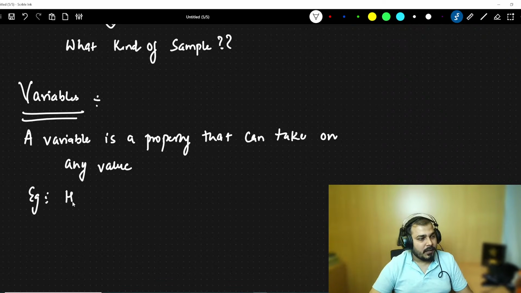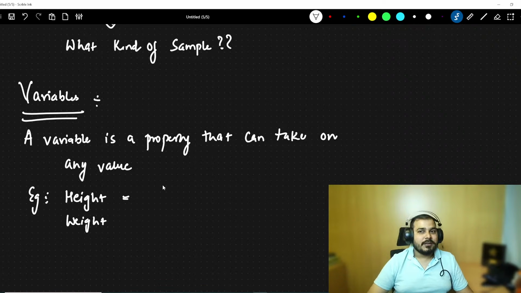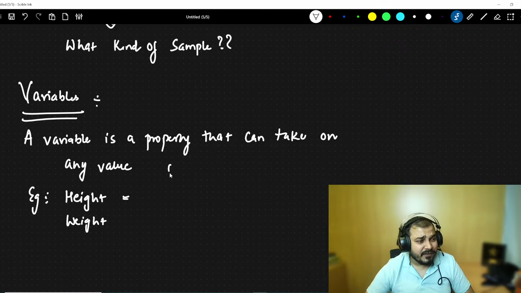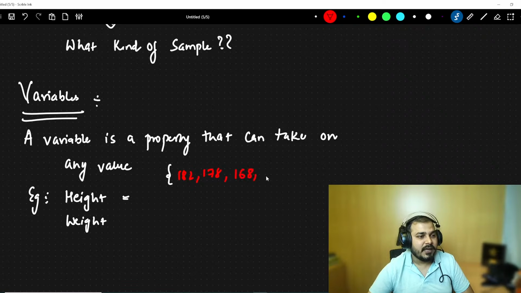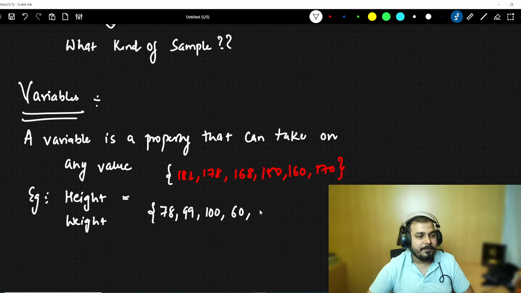Let's say an example. I'll say height. I may say weight. Okay, these are variables. We can have any value. We can have 170 centimeters, 172 centimeters, 185 centimeters, 190 centimeters, anything. I can have different values with respect to height, as I said, 182, 178, 168, 150, 160, 170, anything. Similarly with respect to weight, I can have any values like 78, 99, 100, 60, 50, anything that I want. So this is a simple definition of a variable with a lot of examples.